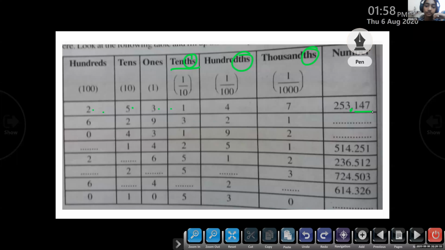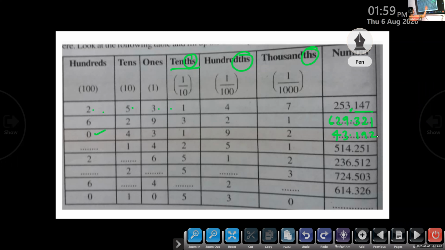629.321. Next one: 43.192. Why? Because the hundreds place is 0, so there is no number there, and we start with the tens place. 43.192. Okay, next one.